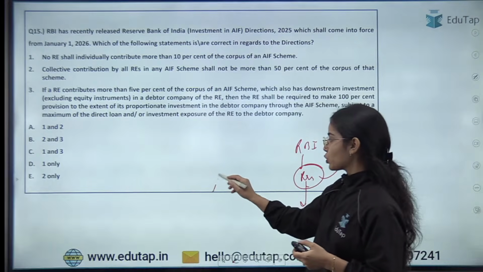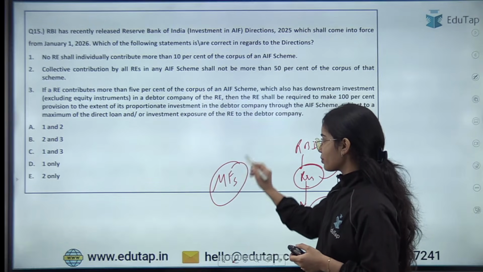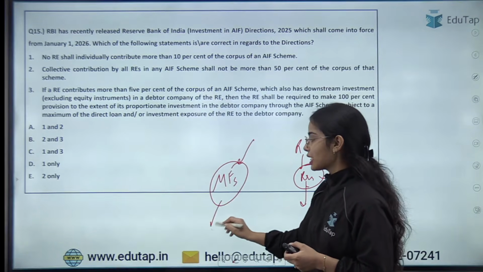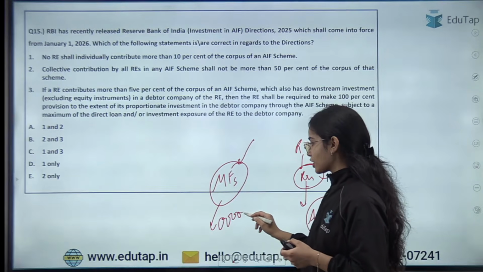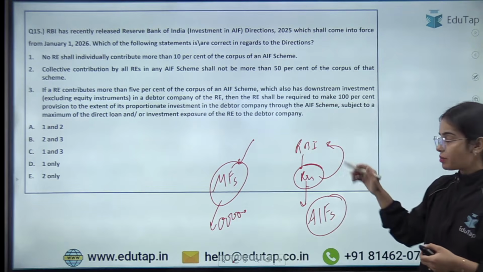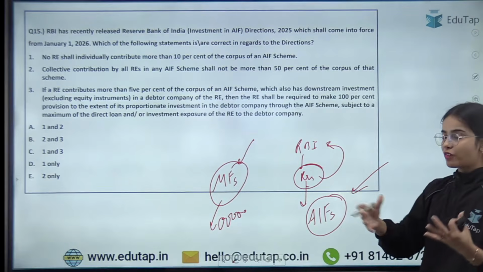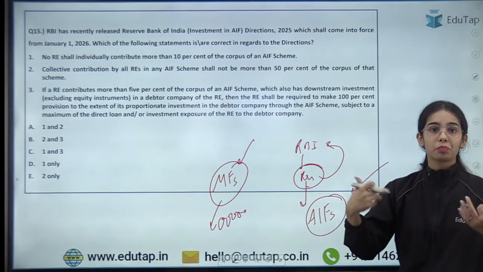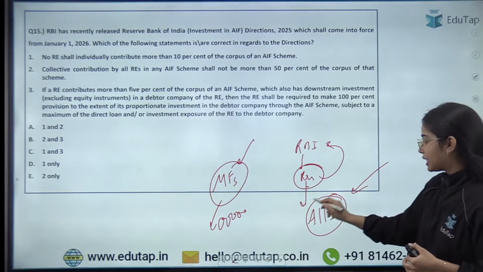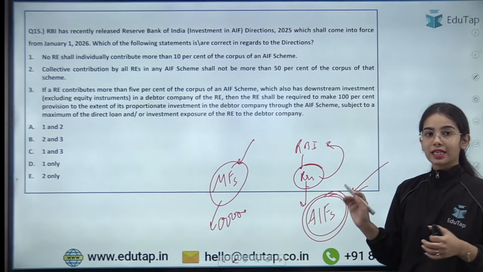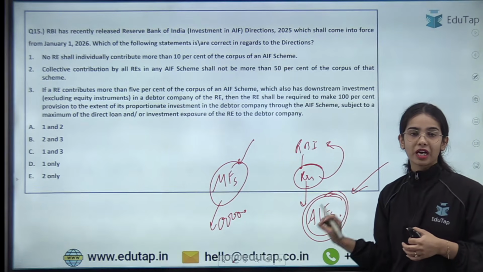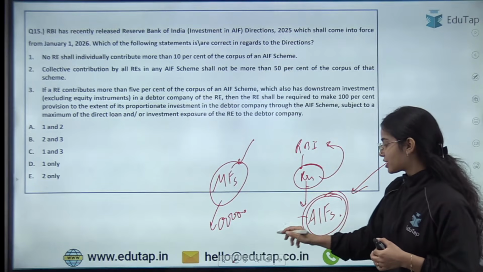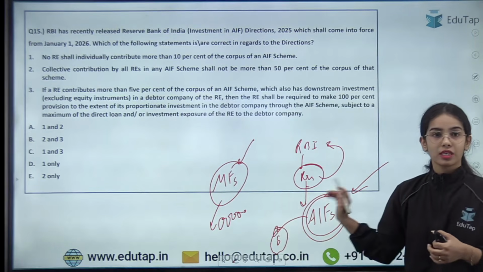Like we invest in mutual funds, we are investing our money in the mutual funds, then the mutual funds are investing the money in different securities, okay, to provide us profit. Similarly, the banks, financial institutions, insurance companies and such invest the money in the alternative investment funds, that is the privately pooled money, and this money is invested in the different securities, okay.